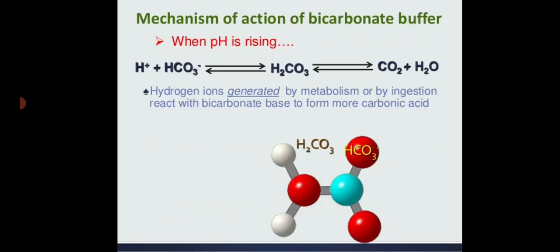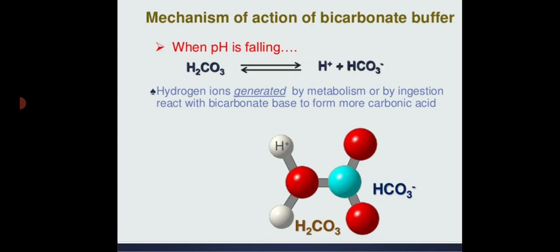Mechanism of action of bicarbonate buffer. When the pH is rising, the hydrogen ions generated by the metabolism or by ingestion react with bicarbonate base to form more of carbonic acid. And when the pH is falling, the hydrogen ions generated by metabolism or by ingestion react with bicarbonate base to form more of carbonic acid.